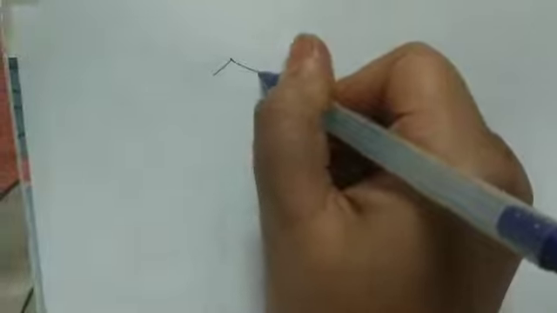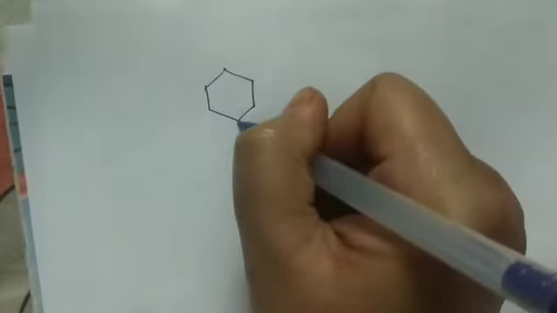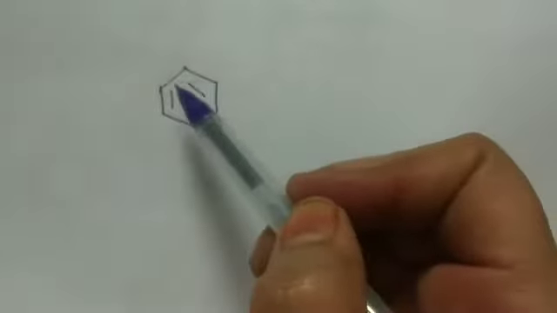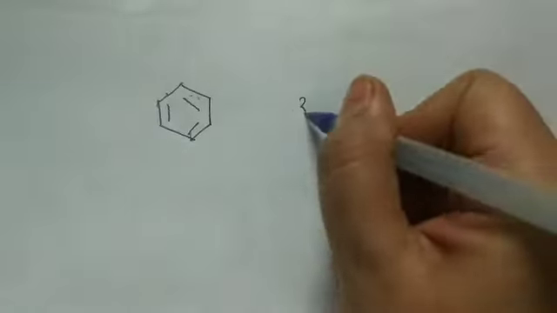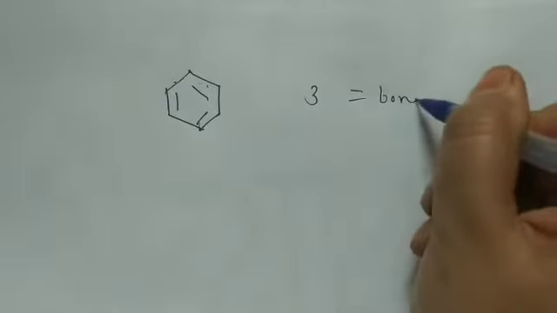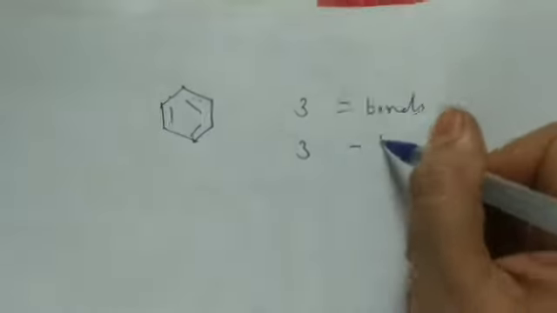We are taking benzene as an example, right, students? These are the bonds. Students, what did you observe? Double bond, single bond, double bond, single bond, double bond, single bond. There are 3 double bonds and 3 single bonds.